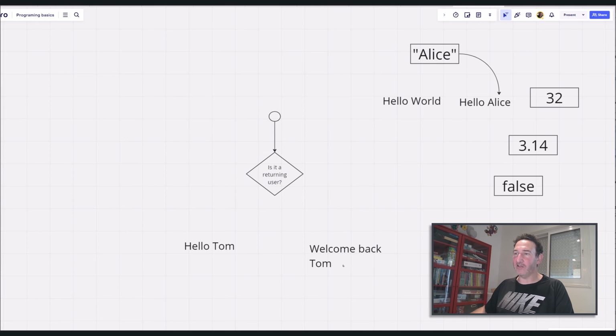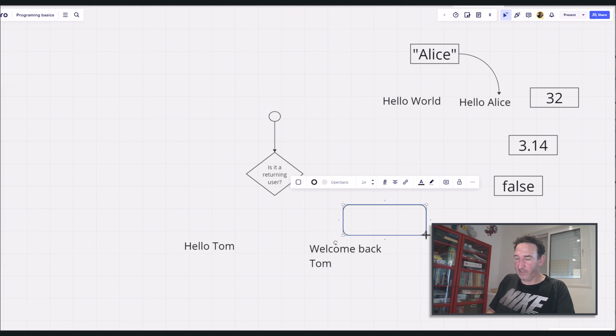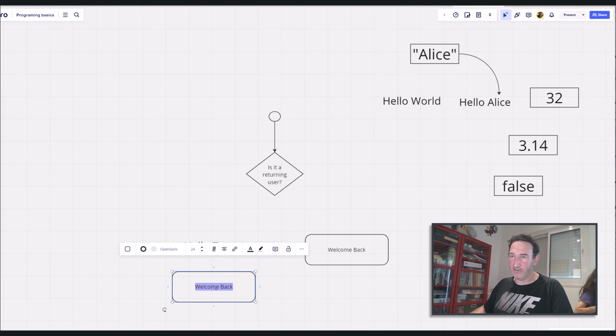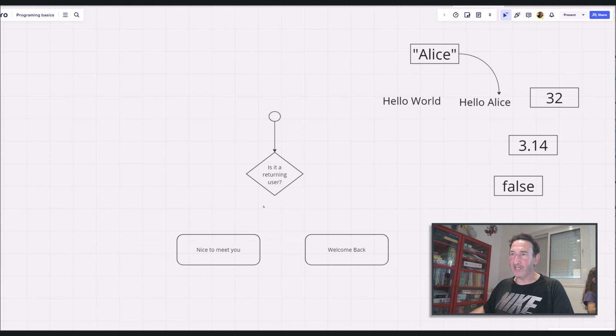And if it's a returning user, we want to give a returning user message. So we have a hello Tom and we have a welcome back. Let me just change it a bit. This will represent welcome back, and the other one will be for the first time. Let's maybe do a nice to meet you. So is it a returning user? If it is, I'll take an arrow from here to here, change it to a straight line and give it a text.